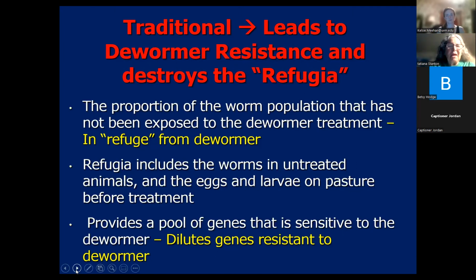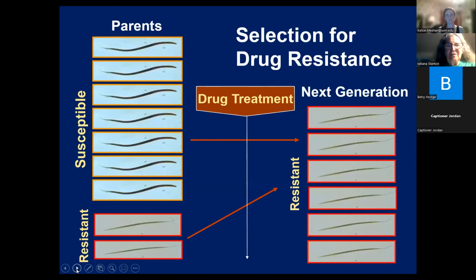And the good thing about refugia is it does provide you a pool of genes that are sensitive, hopefully, to the dewormer. And it dilutes the genes that are resistant. So if you've got your susceptible parents and you've got a couple of resistant parents, they're going to crossbreed with each other. But meanwhile, you've used your dewormer.